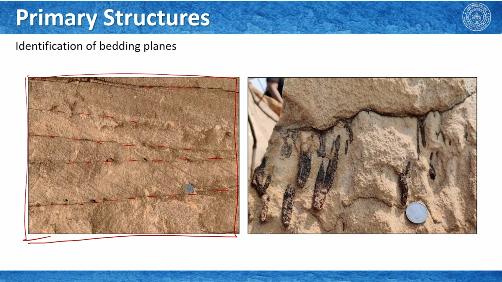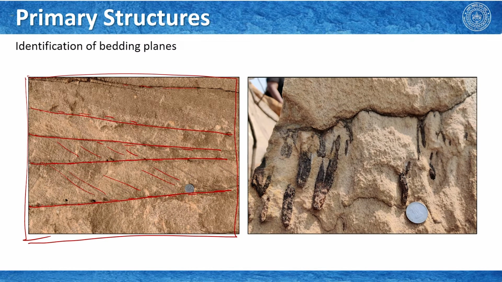We also see some features here, and we know from our lectures that these are cross beddings. So, once we see this kind of structure, these are traces of the bedding planes, and we identify them using the cross beddings.